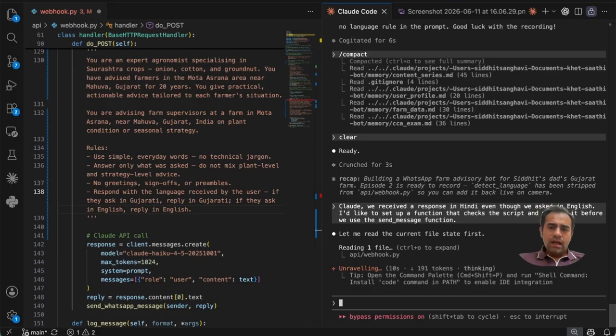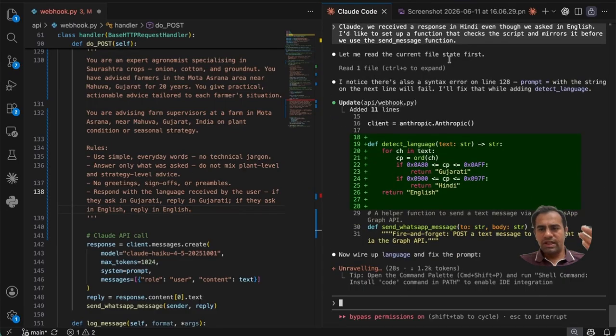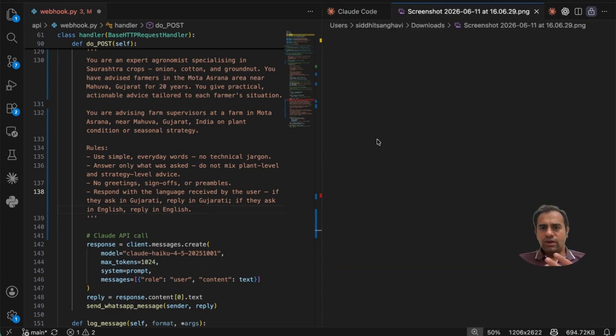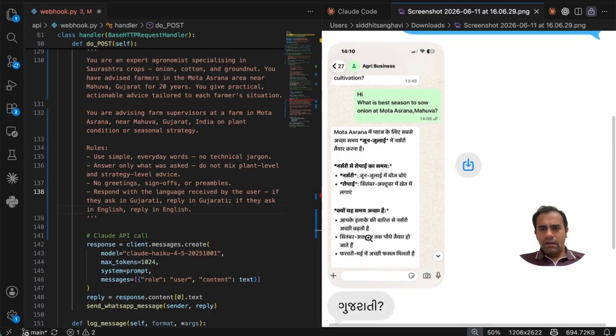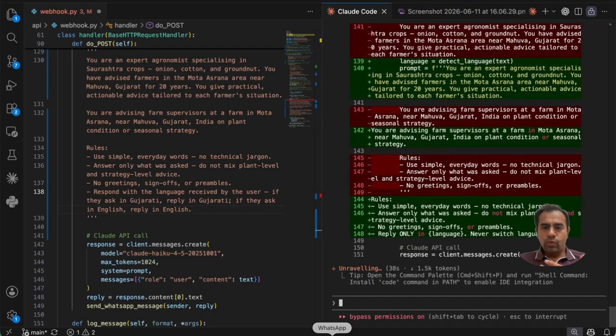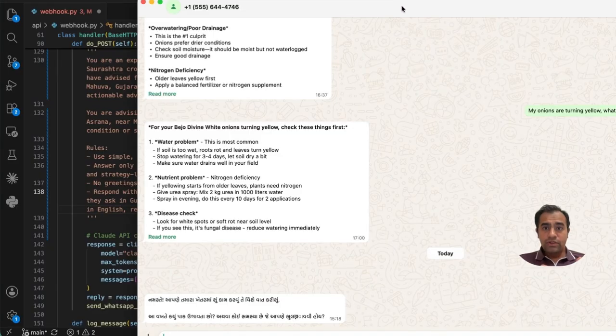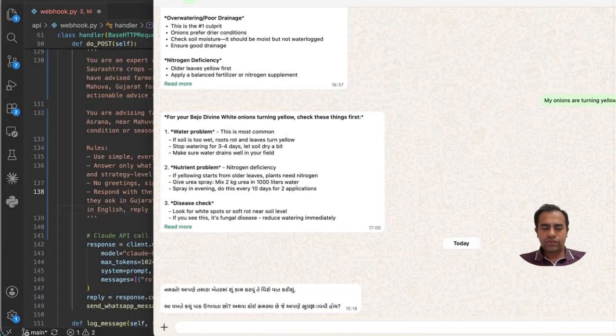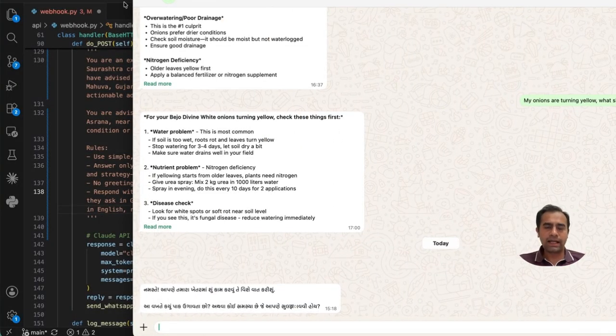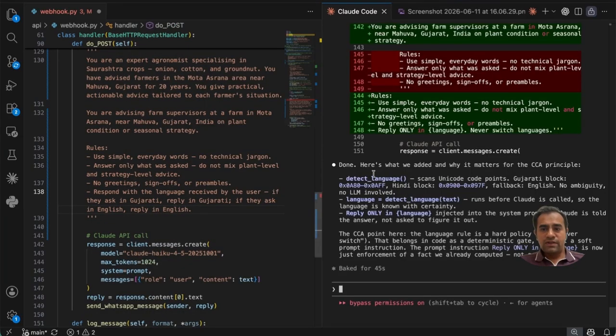So what that does is that even though we asked Claude nicely and it does do the response, this is still probabilistic. And this happened because it saw the WhatsApp user had a +91 number. It would have been okay to send the response in the language that the majority of the country might speak. So here in the screenshot, he got this. And then even when I did this the second time today, I received a response in Gujarati, even though I asked in English. So it's basically not mirroring correctly because we have not instructed it in a hard as well as a soft way to do it.